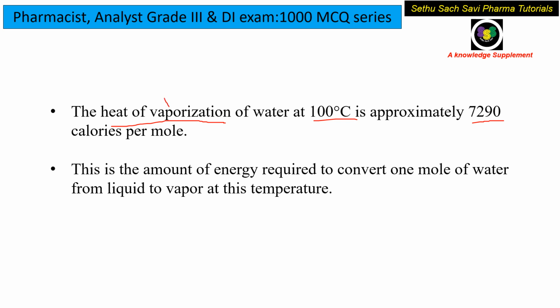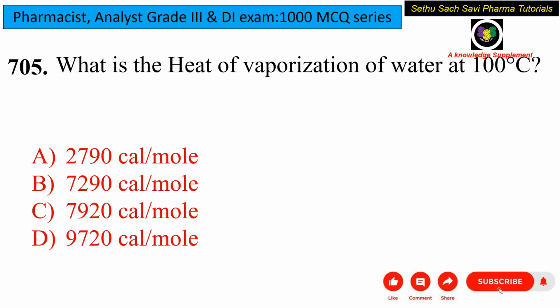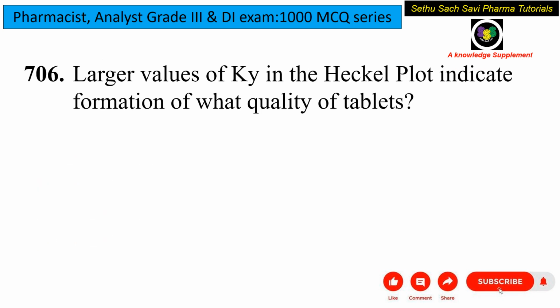Now what is this heat of vaporization? Heat means the amount of energy that is required to convert 1 mole of water from the liquid phase to the vapor phase at that particular temperature. Here the temperature is 100 degrees Celsius. So the heat of vaporization of water at 100 degrees Celsius will be 7920 calories per mole.